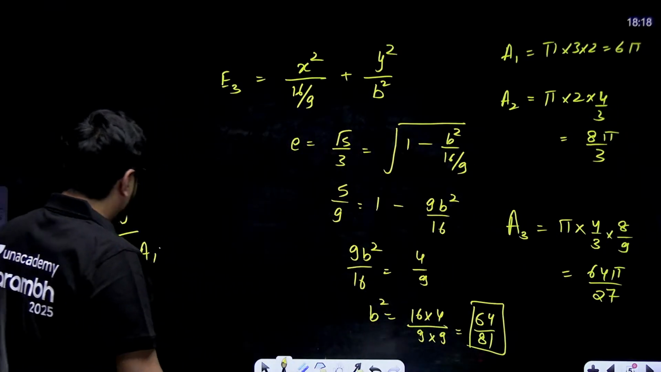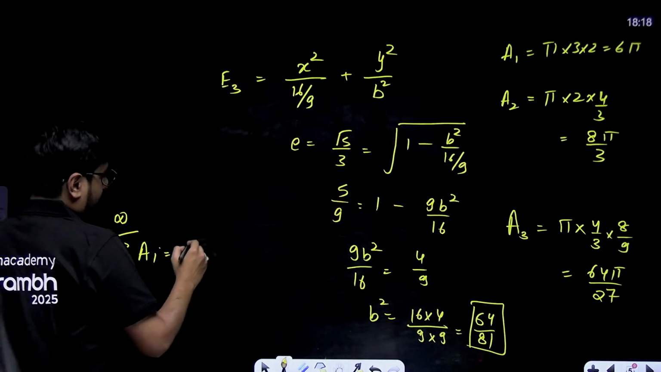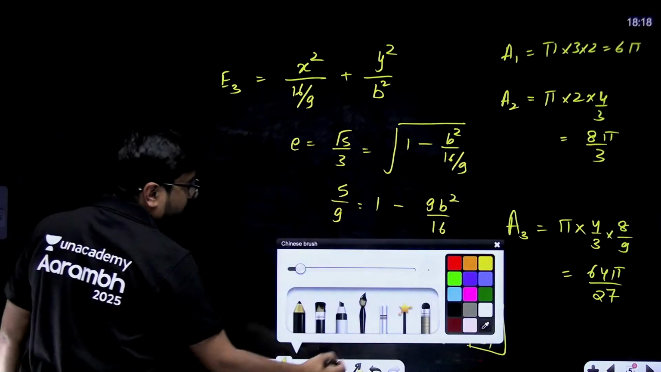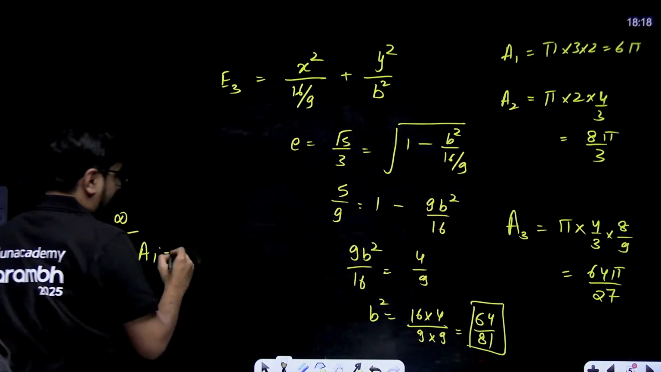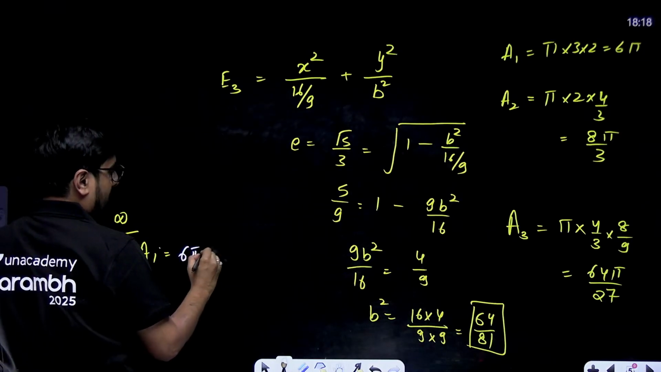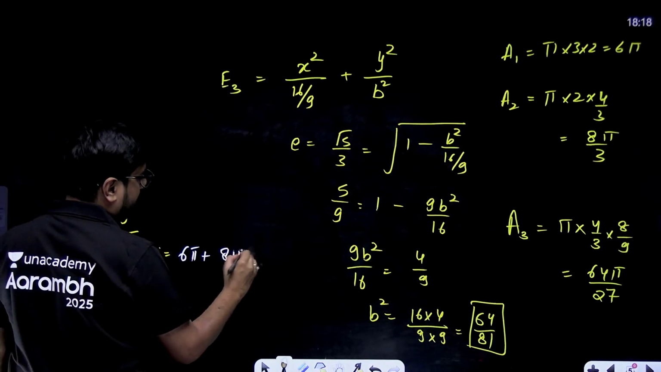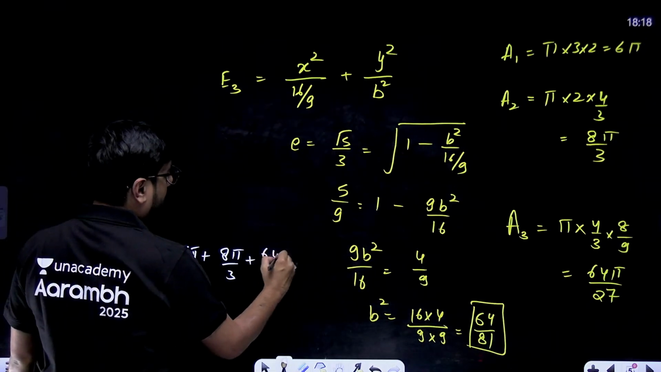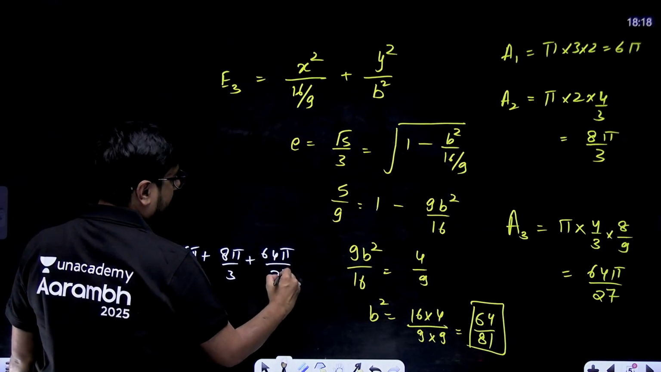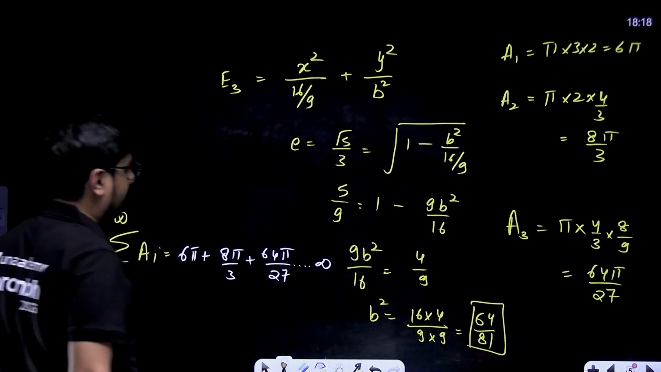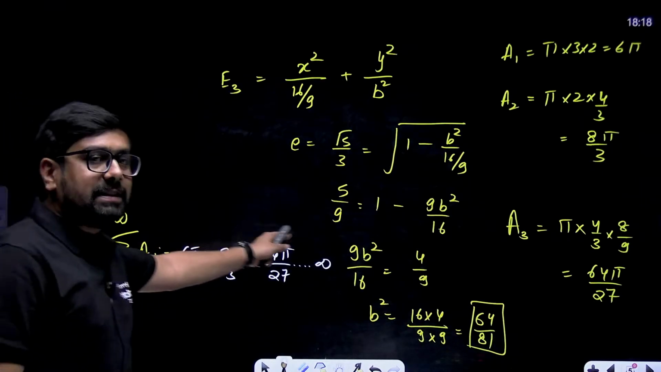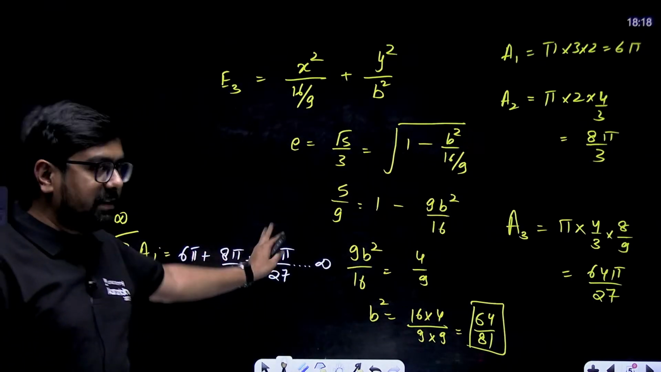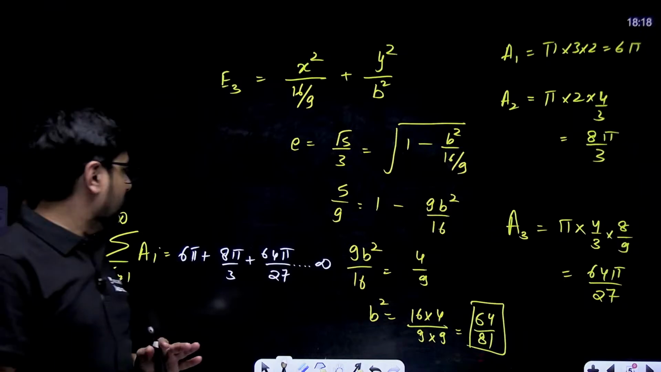So let's see, this will basically be equal to A1, that is 6 pi, A2, that is 8 pi by 3, A3, that is 64 pi by 27, and this will keep going on till infinity. It is decreasing obviously. This is greater, this is smaller, this is even smaller.